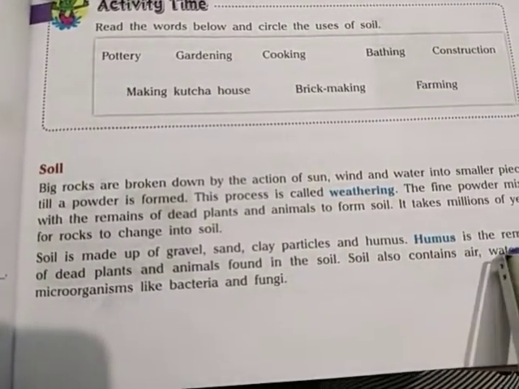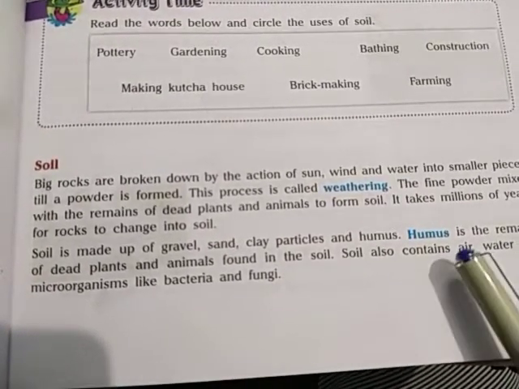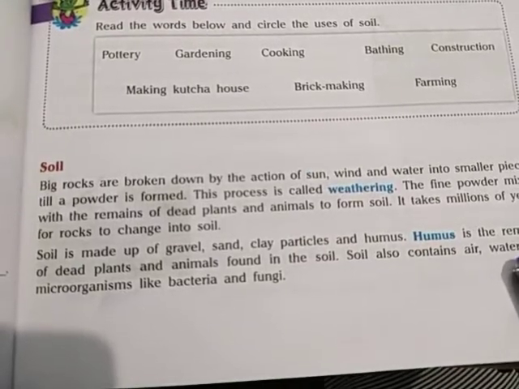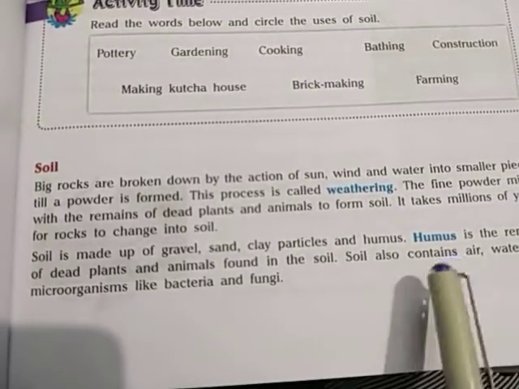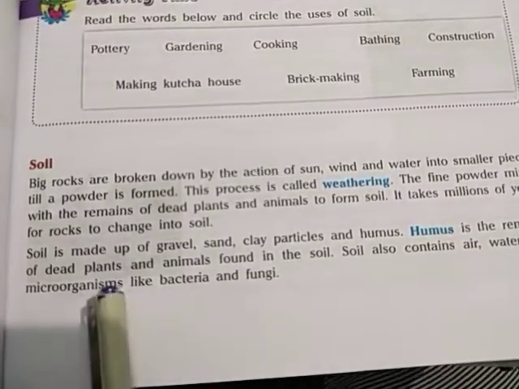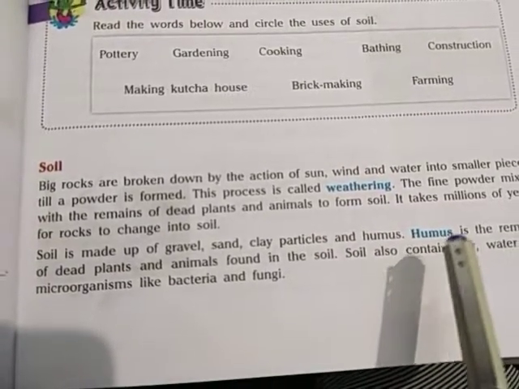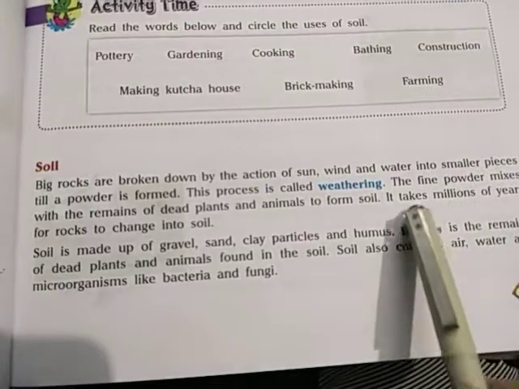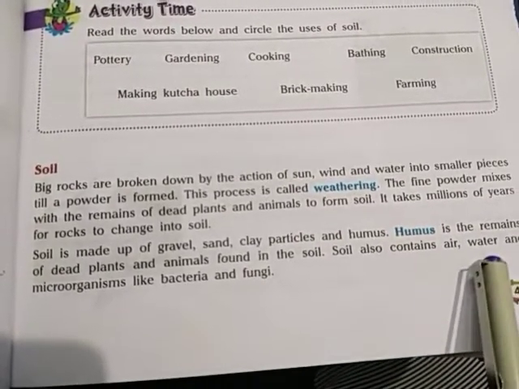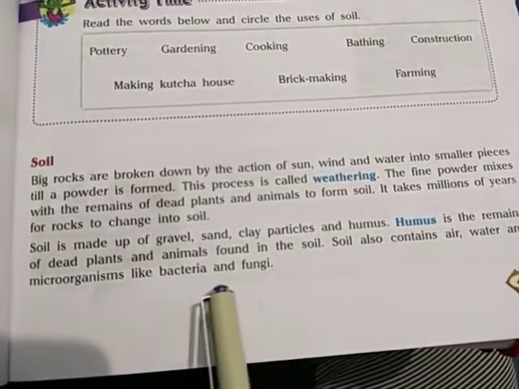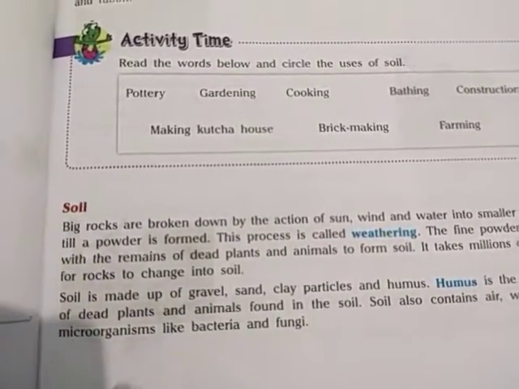What is humus? It comes in your question paper, because it is very important. If it is asked in your question paper, like, what is humus, or describe humus, then you will write, humus is the remains of dead plants and animals found in the soil. This will be the answer. So children, this is a very important line. Please underline this: soil also contains air, water and microorganisms like bacteria and fungi. So first thing, what is soil?